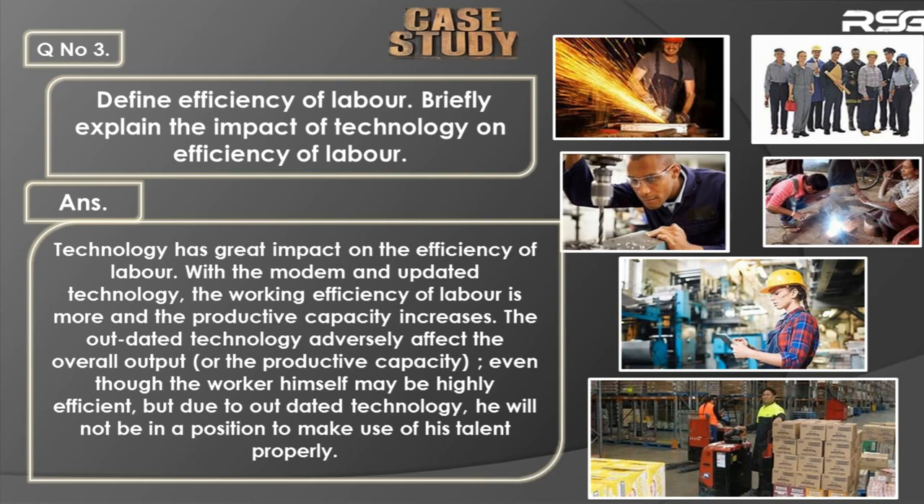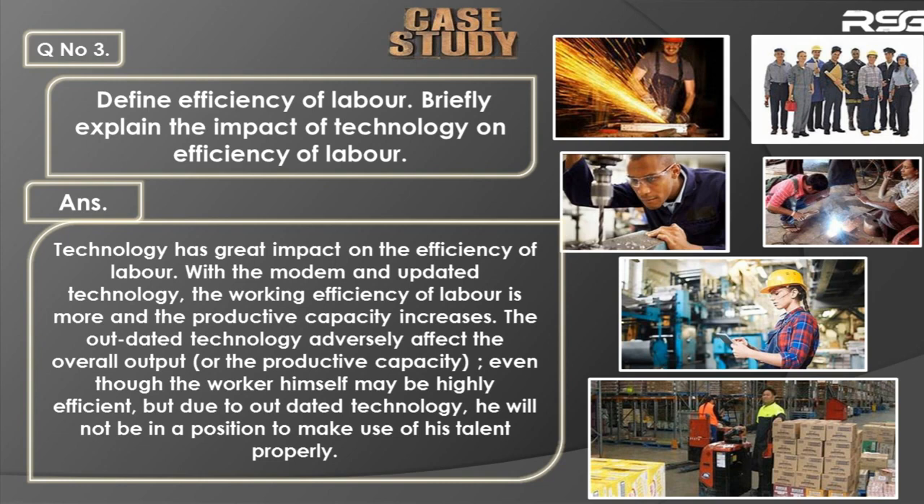Okay. So in short, if you make use of modern advanced technology, then what happens? It will help to improve his efficiency, and his productive capacity will also increase. But on the other hand, no matter how efficient he himself is, if he makes use of an outdated and obsolete technology, then that will have an adverse effect, and he will not be in the position to give a better output, and he will not be able to make use of his talent properly.